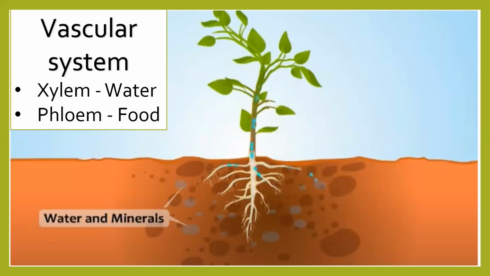Ma'am, food is also in the root nodules of plants. Ideally, root nodules do not do the work of production of food. It is some modification which the plant undergoes, so that excess amount of food is sometimes stored in roots or stem. Let me give you an example. We all eat radish or carrot, correct? All these parts are nothing but roots of the plant which we consume. And what happens is this excess food is stored in the roots.